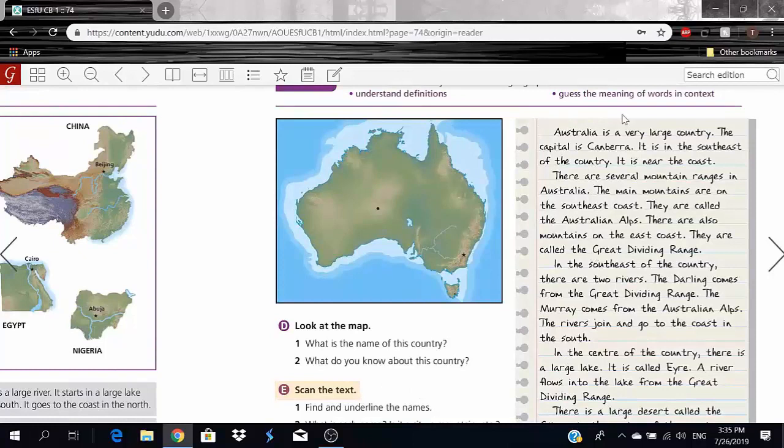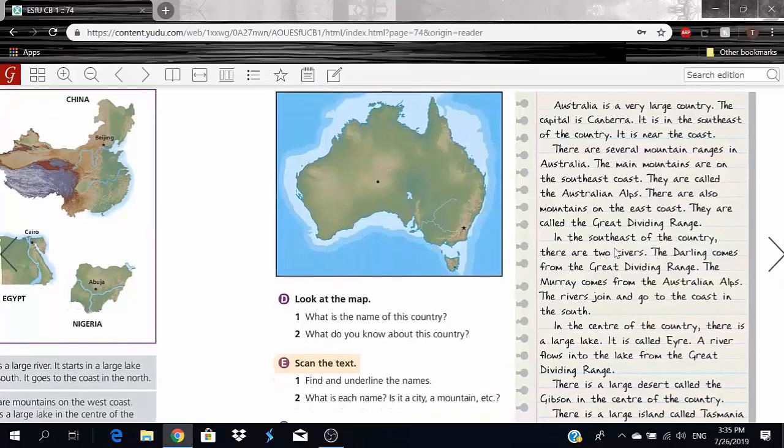Australia is a very large country. The capital is Canberra. It is in the southeast of the country. It is near the coast. There are several mountain ranges in Australia. The main mountains are on the southeast coast. They are called the Australian Alps. There are also mountains on the east coast. They are called the Great Dividing Range. In the southeast of the country, there are 2 rivers. The Darling comes from the Great Dividing Range.